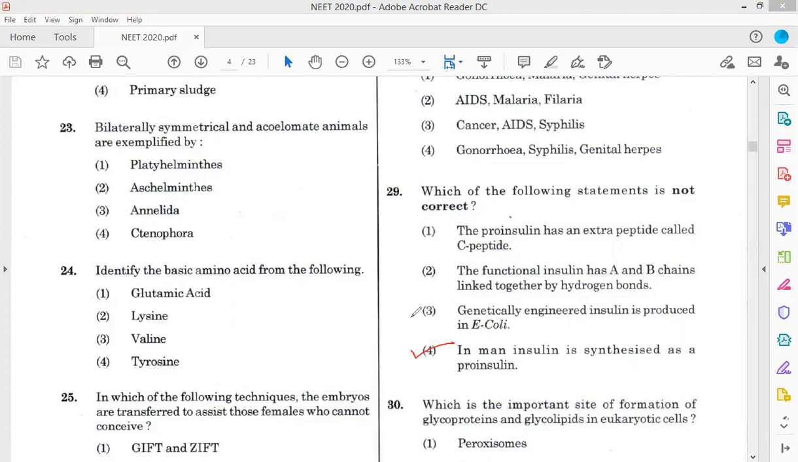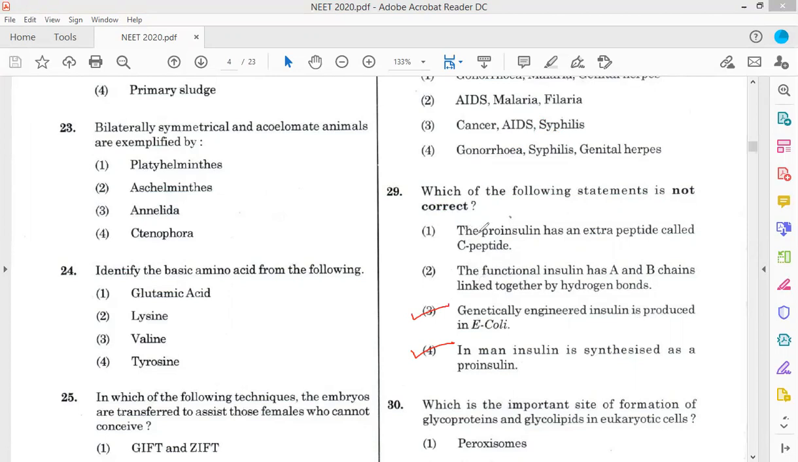Genetically engineered insulin is produced in E. coli. Yes, this is also correct, because we know that during genetic engineering we use E. coli as a host. So genetically engineered insulin is produced in E. coli. This option is correct.